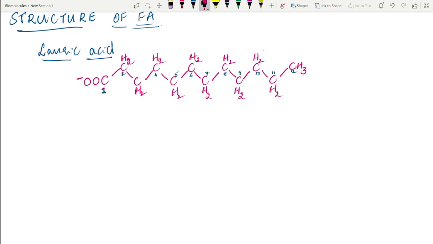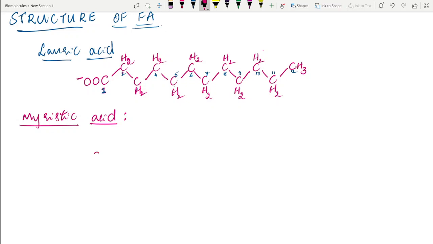Along with me, keep on writing another fatty acid. Let us write the structure of myristic acid. Whenever we say myristic acid, it should immediately come to your mind that it is a 14 carbon fatty acid.